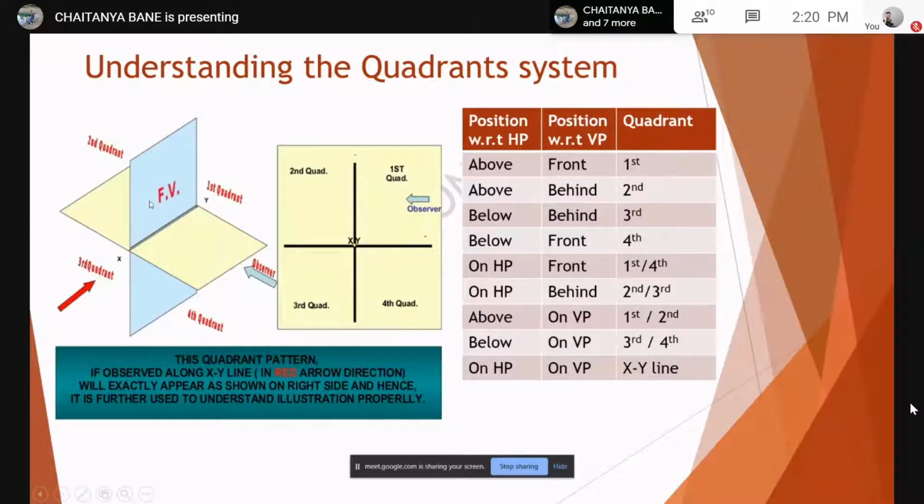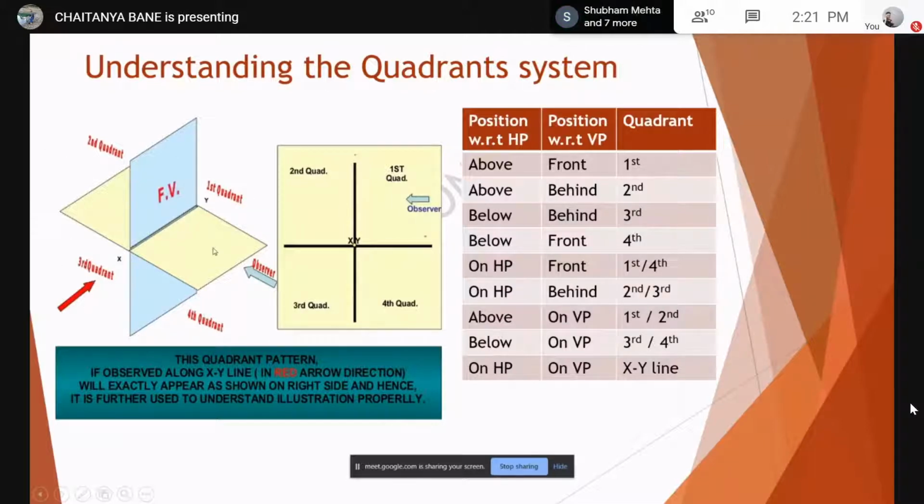Got it? So the line which intersects it, which was supposed to be the origin, is now the XY line. Now this becomes the first quadrant, this the second, third, and the fourth.